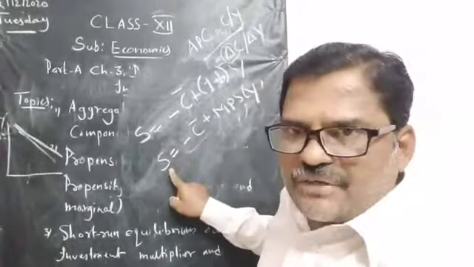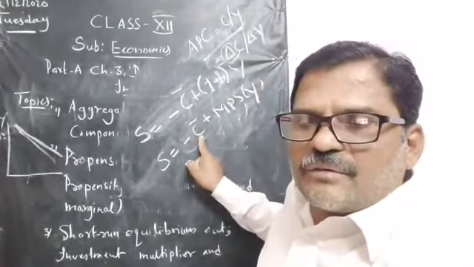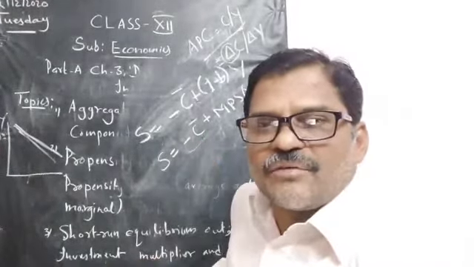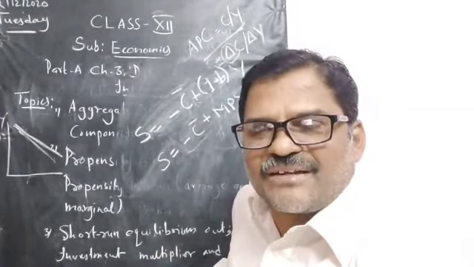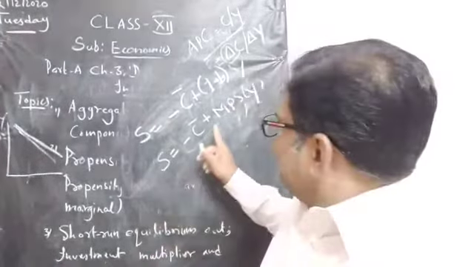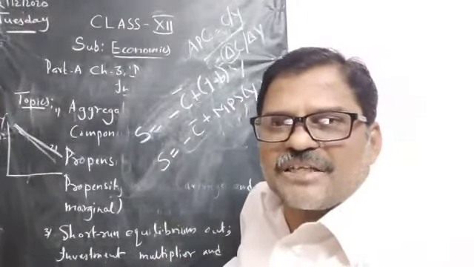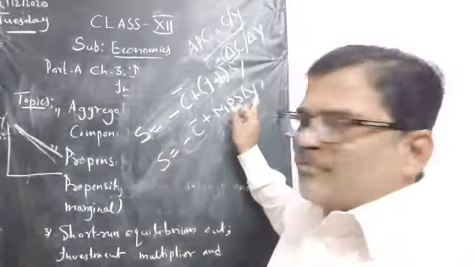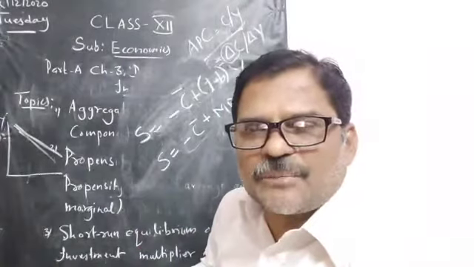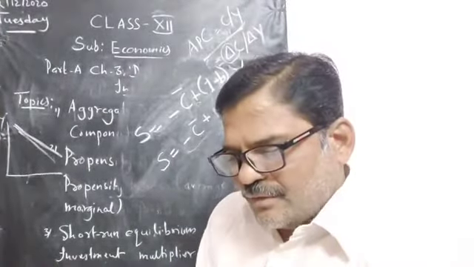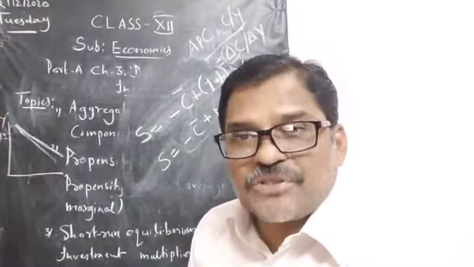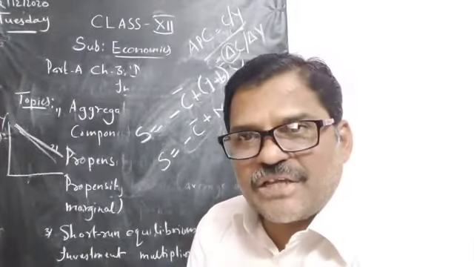This means that when the income is 0, people still try to save something. Similarly, MPS, the marginal propensity to save, multiplies Y. So saving also depends upon income.